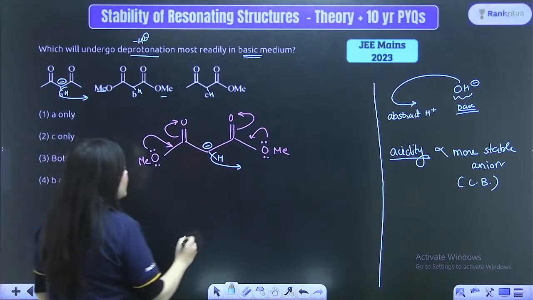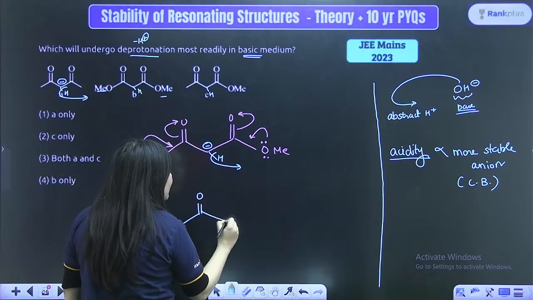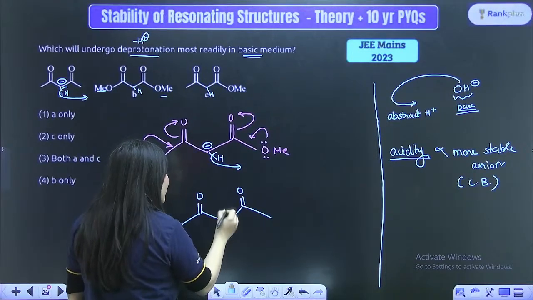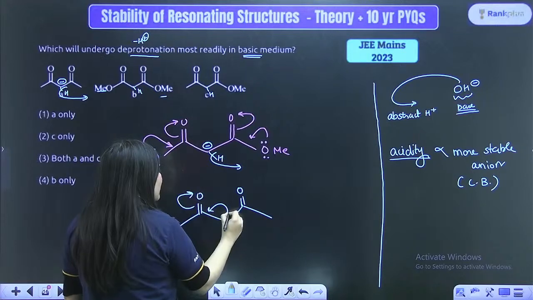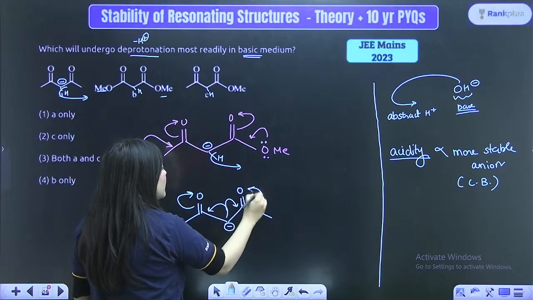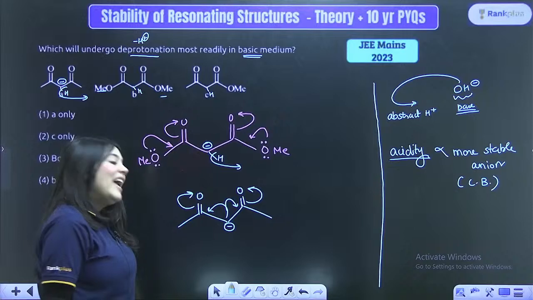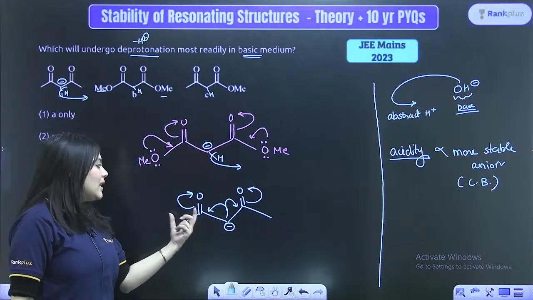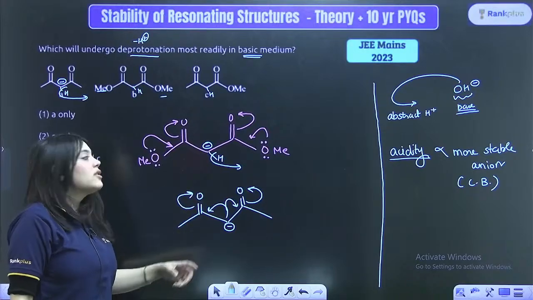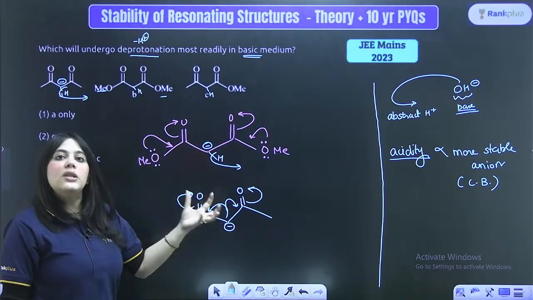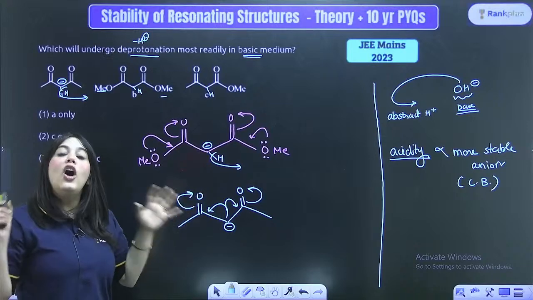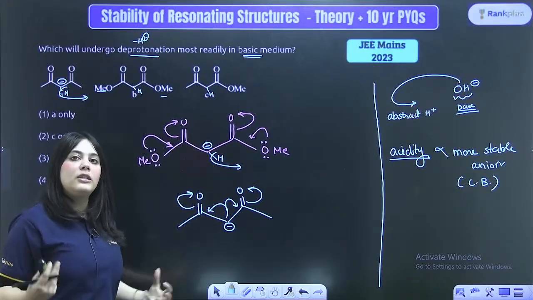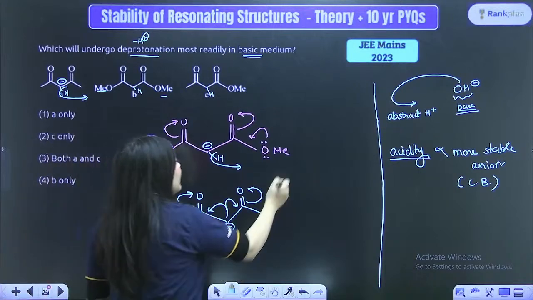But look at the A option. The A option looks like this. The A option has no competition. Now, if a negative charge comes over here, this negative charge can resonate here without any competition. Hence, this hydrogen is the most acidic hydrogen because this negative charge is stabilized by two resonating structures, while here there is competition present. Hence, this negative charge is not that stable. Due to the competition, it will get lesser chance to participate in resonance.